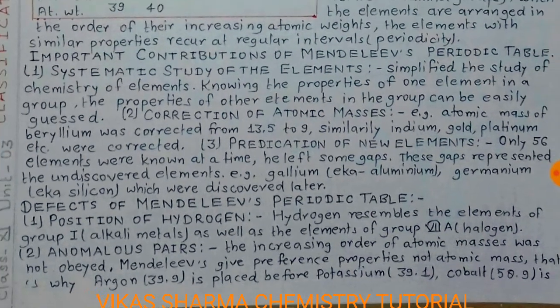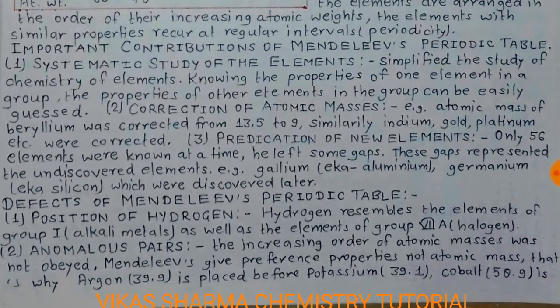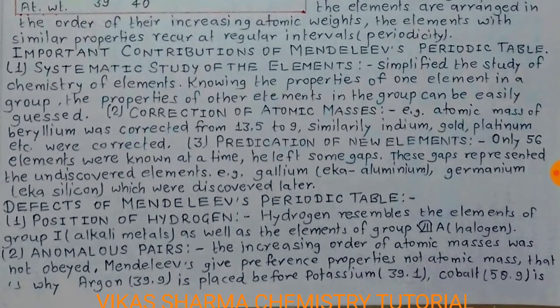My student, these are some defects of Mendeleev's periodic table. The first one is the position of hydrogen. Hydrogen resembles the elements of group 1, the alkali metals, as well as the elements of group 7A, the halogens. The second is anomalous pairs: the increasing order of atomic masses was not obeyed.